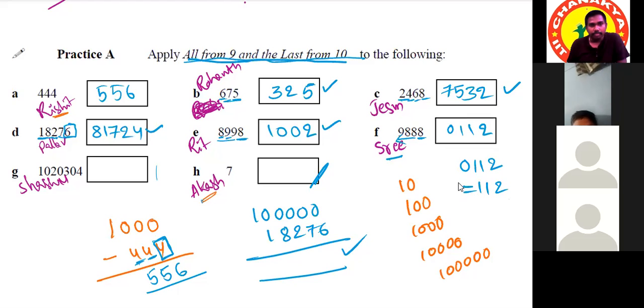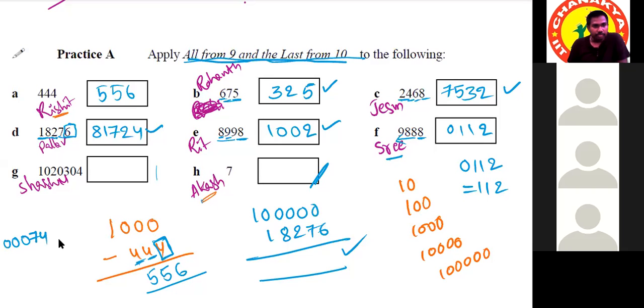Because the 0 is on the left hand side, it would not be considered. What is its value? Its value is nothing. Its value is 74, right? 074. Its value is 74. But now its value is 740. That means at least one 0 on the right side will affect the value of the number. There may be any number of zeros on the left hand side, it will not affect the value of the number.